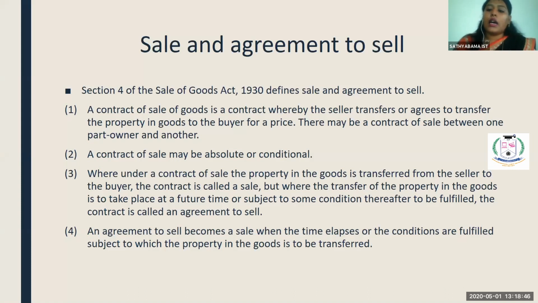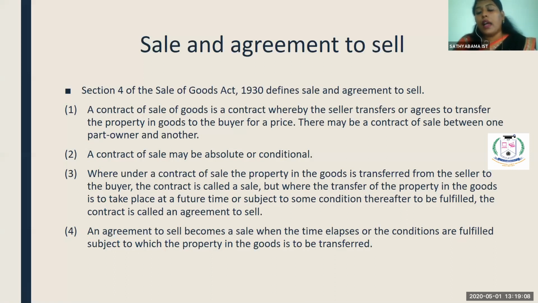Fine. The fourth difference is that under a contract of sale, the property in the goods is transferred from the seller to the buyer. Where the transfer of property in the goods is to take place in future time or subject to some condition thereafter to be fulfilled, the contract is called an agreement to sell.